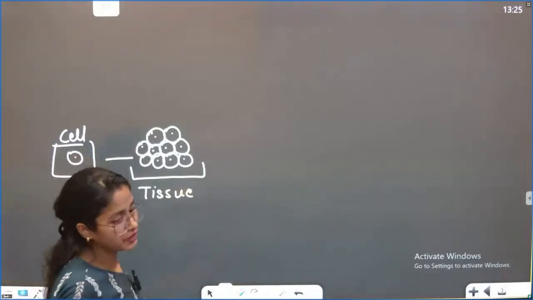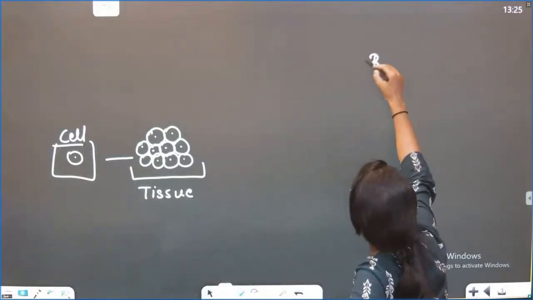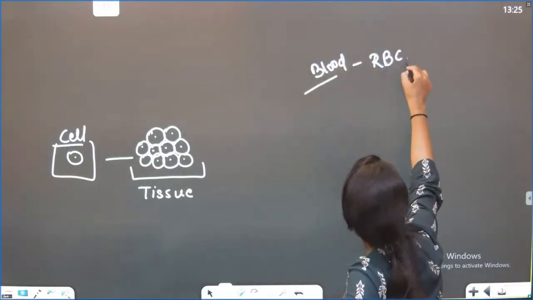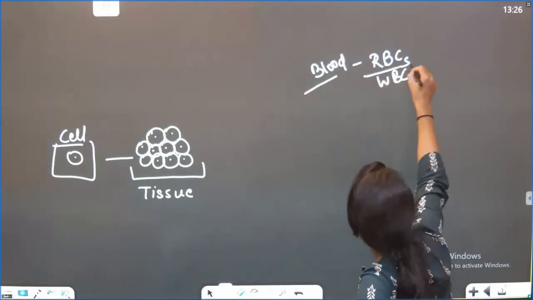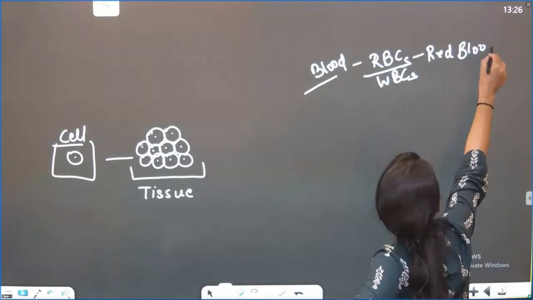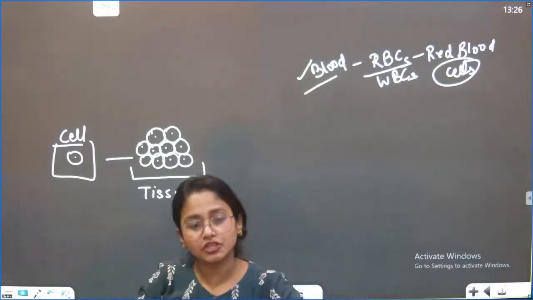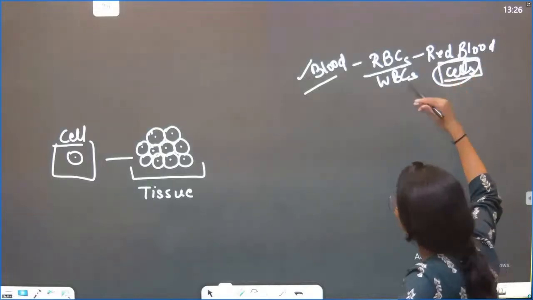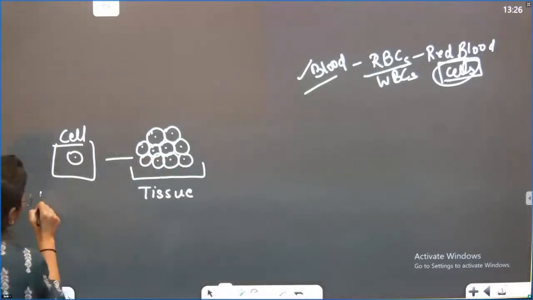Such as if we see the blood, we can relate like that. We have heard about the blood, right? Blood has RBC. Everyone has heard about RBC and WBC, right? So what is the full form of RBC? The full form of RBC is red blood cells. So can we say that blood is one kind of organ, or tissue, whatever you want to say, which is actually made up of a multiple number of red blood cells, right? So from here we can say the basic unit is your cell.